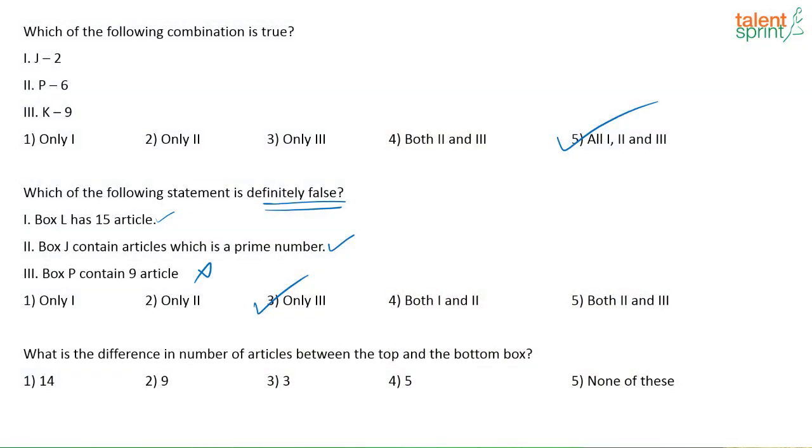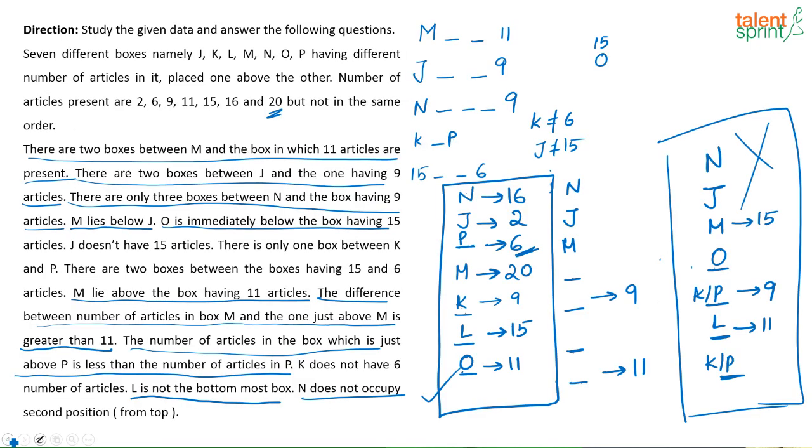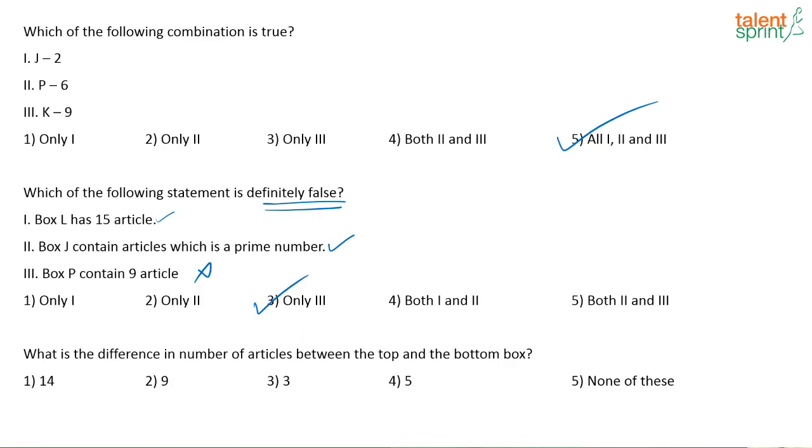What is the difference in the number of articles between the top and the bottom box? So top box has how many articles? 16, and the bottom one has 11. So 16 minus 11, that is 5.